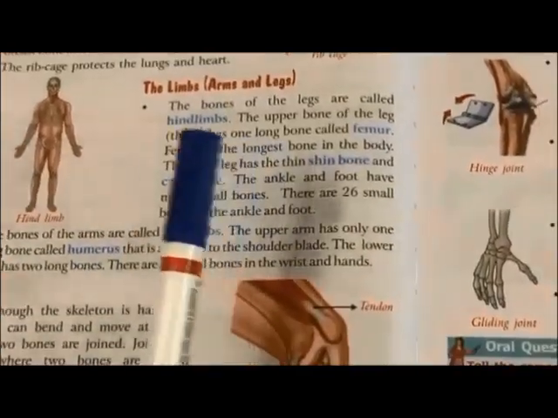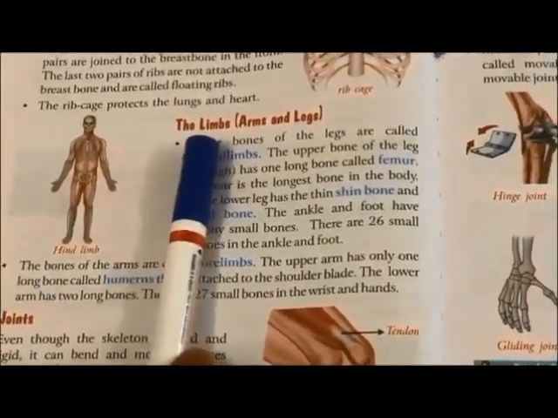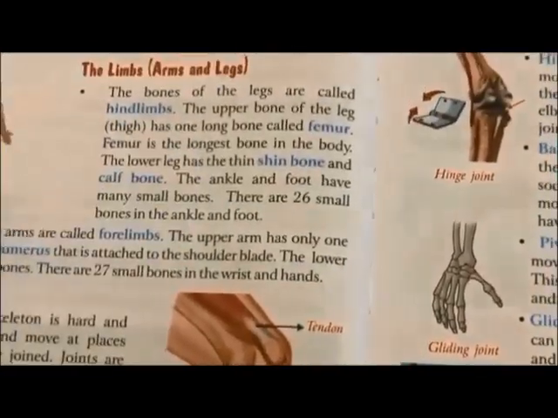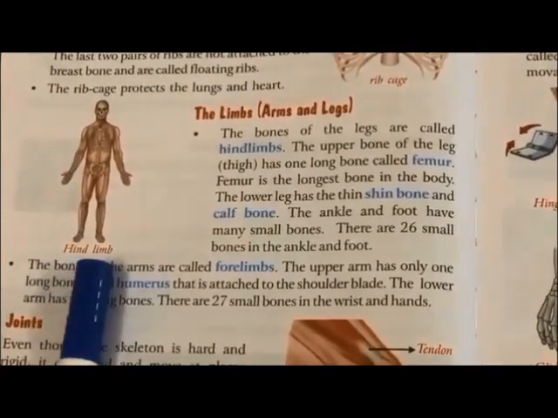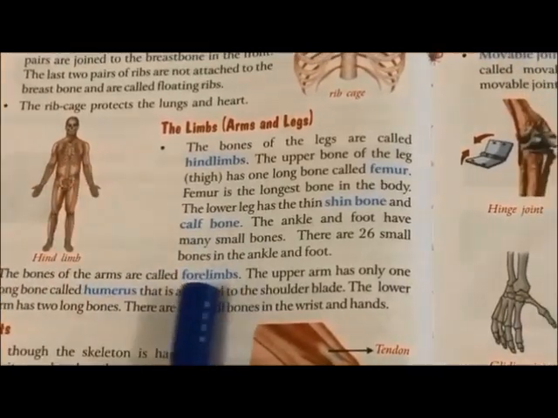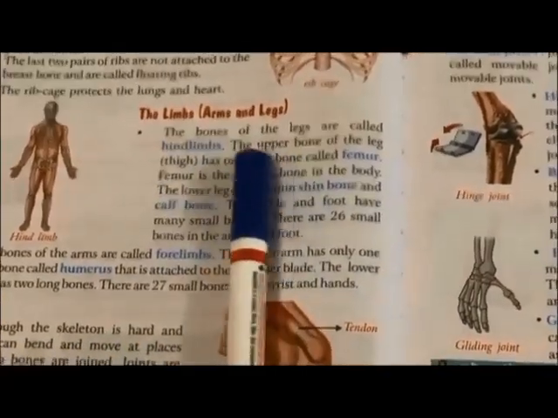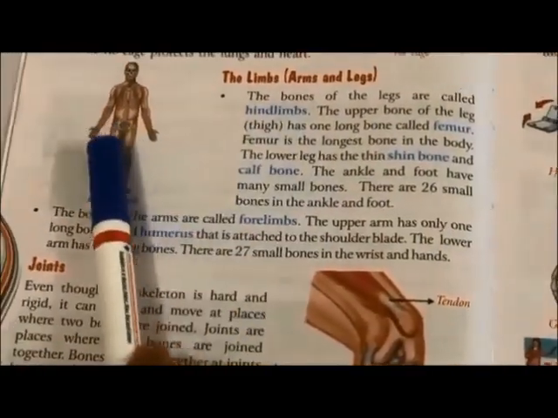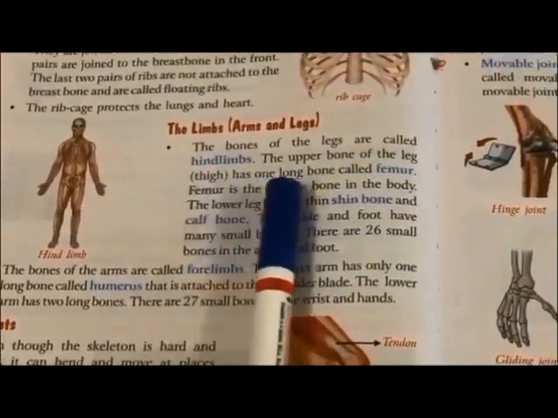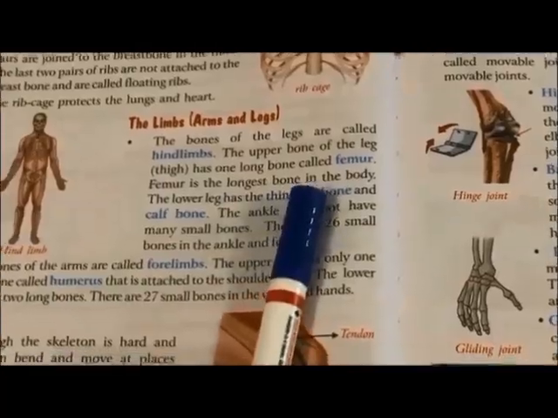The next part of the human skeleton is our hands and the legs, which are known as limbs. The bones of the legs are called hind limbs. The bones of the legs are known as hind limbs, and the bones of the hands or the arms are known as the forelimbs. Okay? One of the most important parts is that the upper bone of the leg, that is the thigh. Can you see in the picture? The upper bone of the leg, that is the thigh, which is the long bone called the femur. And femur is the longest bone in our body.